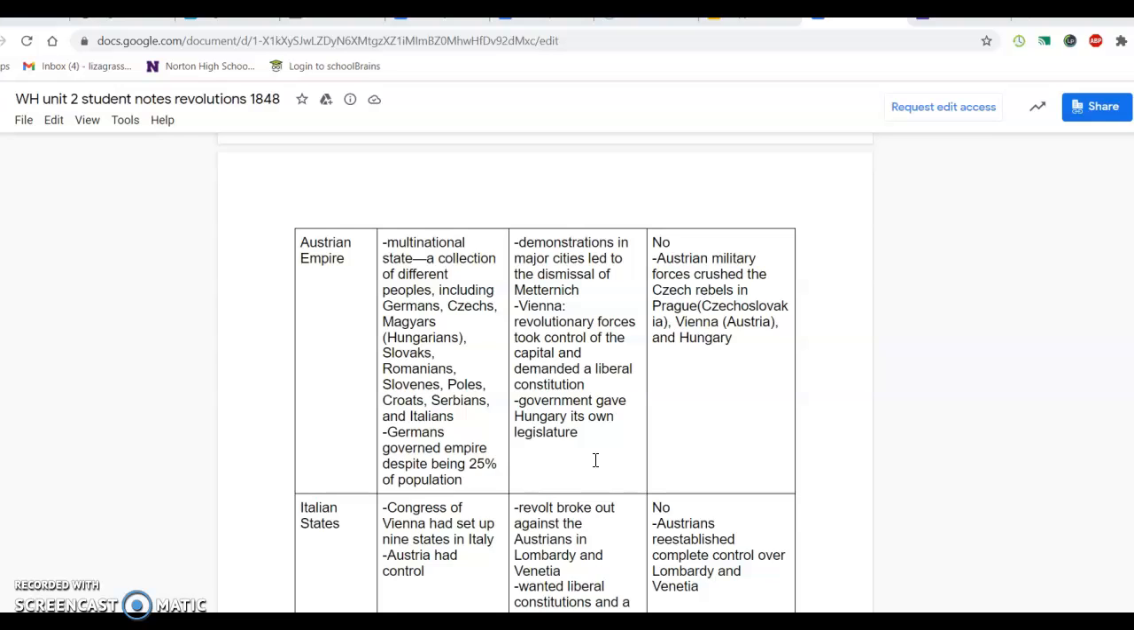What happens is eventually the government is going to give Hungary their own legislature, so their own parliament, their own little branch of government, and it's going to be centered in Budapest. So there's going to be a center of government in Vienna, and then a second one in Budapest, and then one ruler. But all these other groups of people are like, well, we want our own government too. And what ends up happening is the Austrian military goes and crushes the Czechs and the people in Prague, and all over the countryside, and the revolution is not successful.